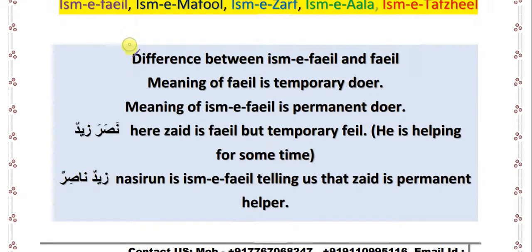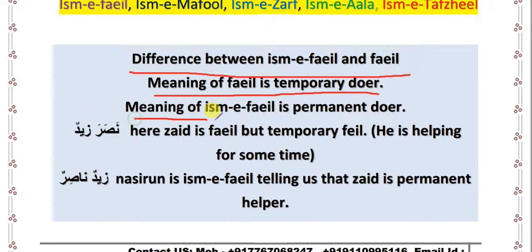So what is the difference between ism-fa'il and fa'il? The meaning of fa'il is temporary doer, and the meaning of ism-fa'il is permanent doer. What is the meaning of that? The meaning of fa'il is temporary doer, and ism-fa'il is permanent doer.